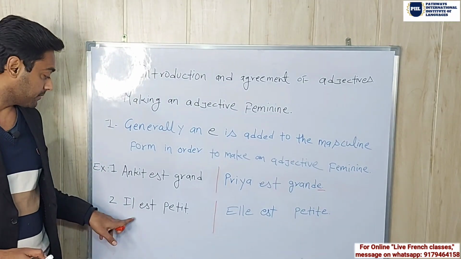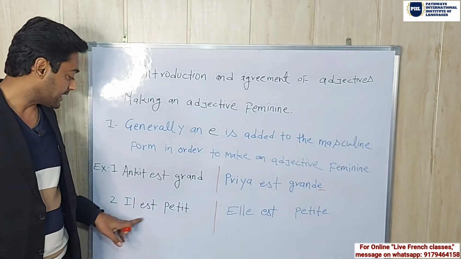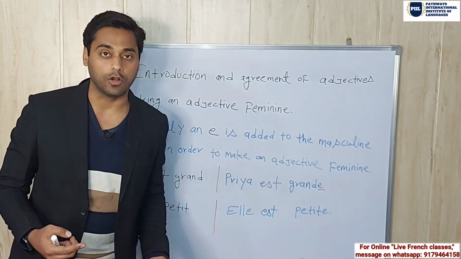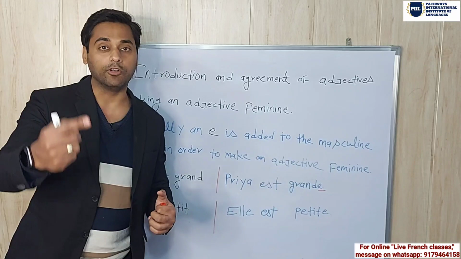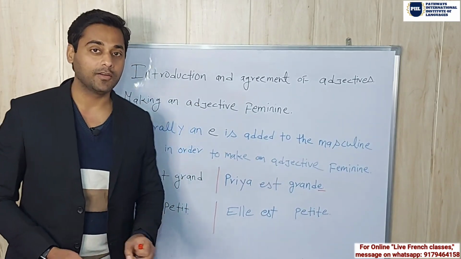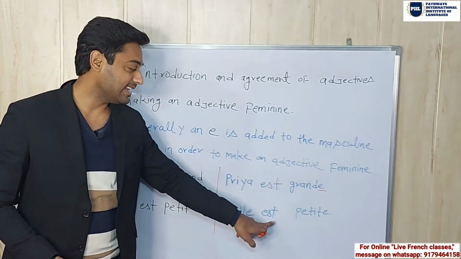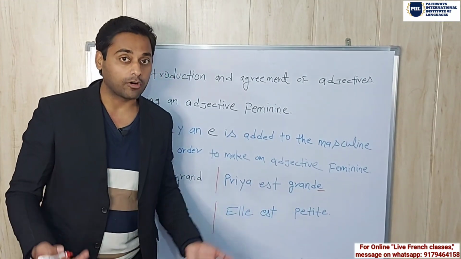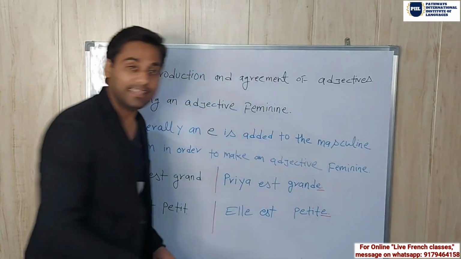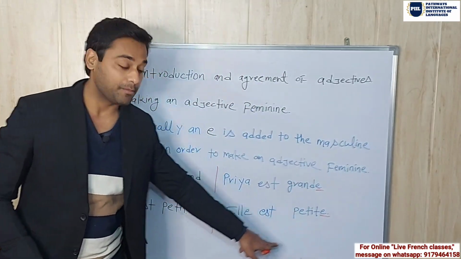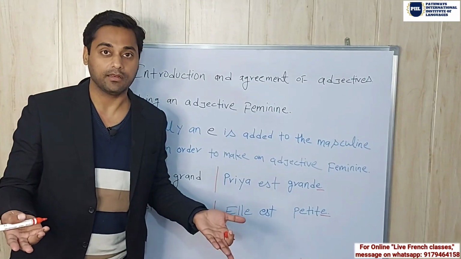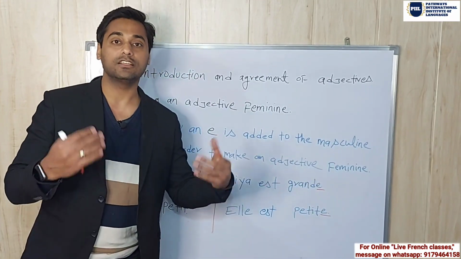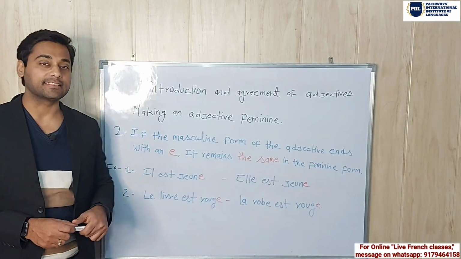Let's take another example. Il est petit. That means he is small. Now I want to say this sentence as she is small. Then how will you make this sentence? Look here. Elle est petite. Again, what have we done here? We have added an E in this adjective. Why? Because elle is feminine. We are talking about a girl. So elle est petite. She is small.